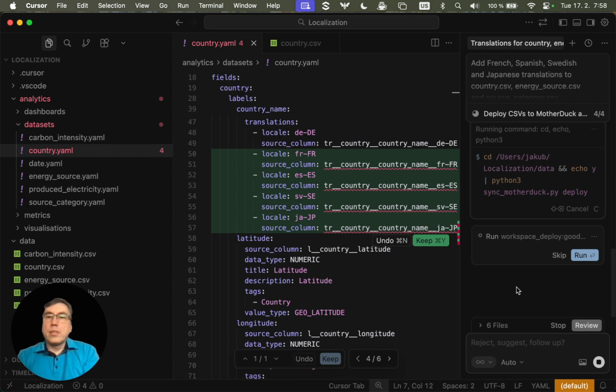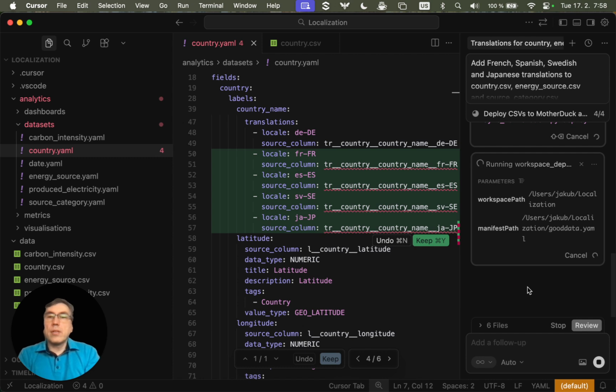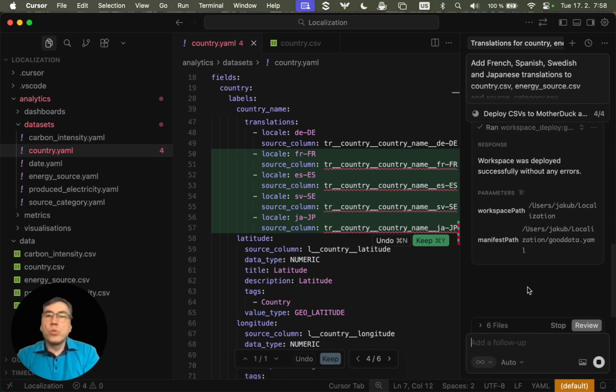Now it asked me to confirm deployment of the changes to the MotherDuck database, and it also updated content in GoodData.